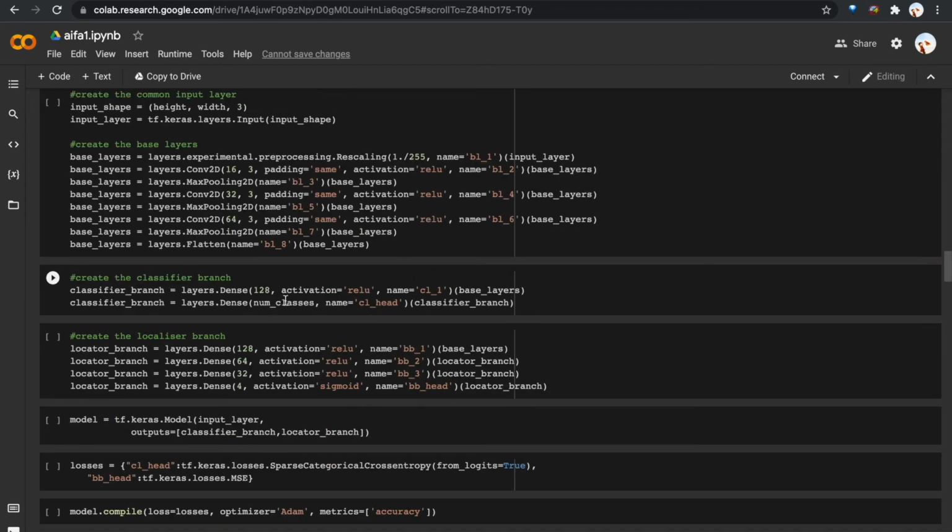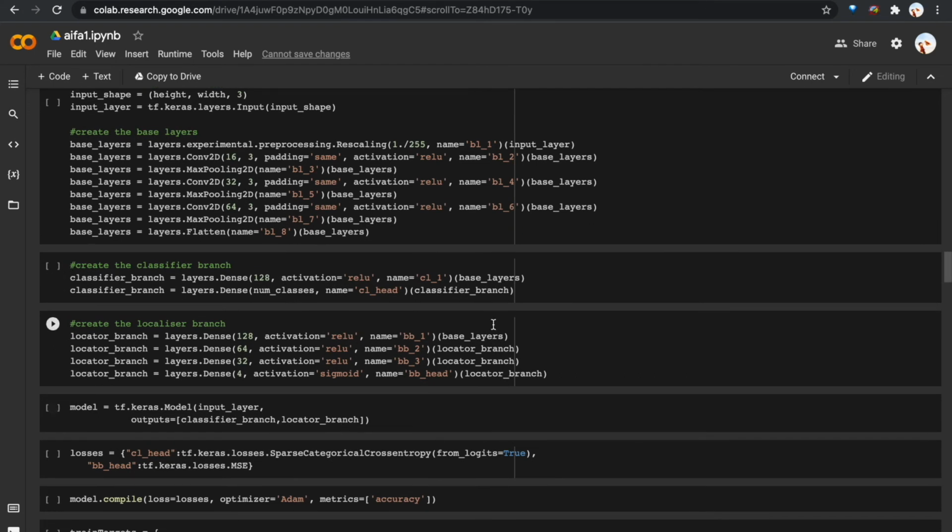Here is a branch responsible for classification. It contains two dense layers. This is a branch for localization. It contains four dense layers. And the inputs to both the classifier branch and the localizer branch are the previous flattened layer. And then we are creating a model with input as the input layer and output as the classifier branch and locator branch, which are these two layers.